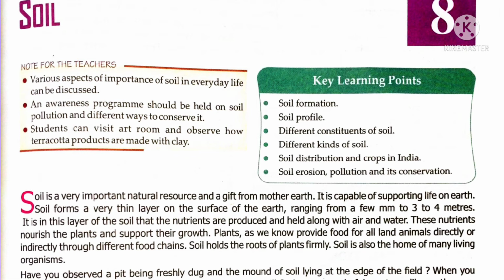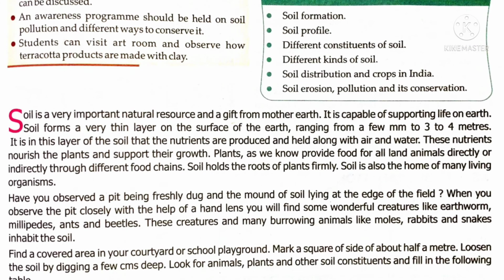We know that in this world, some things are naturally made, some are artificially made. Here are natural resources like air, water, soil. Soil is a very important natural resource which is called a gift from Mother Earth. Soil helps us to live on earth. Without soil, we cannot survive. Without soil, plants cannot survive. So, soil is considered to be supporting life on earth.